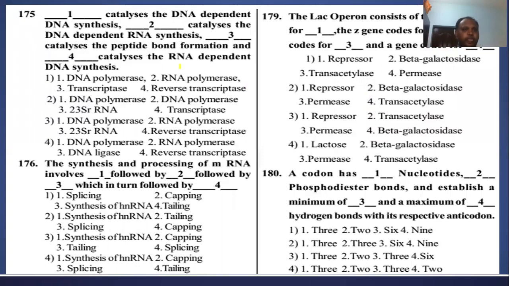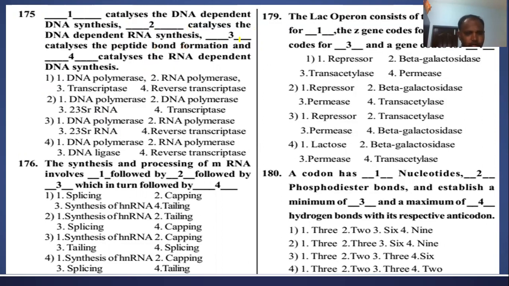Next we see this question, I think we already discussed it. The enzyme that catalyzes DNA dependent DNA synthesis is DNA polymerase, right? The enzyme that catalyzes DNA dependent RNA synthesis is DNA dependent RNA polymerase, or simply RNA polymerase. The enzyme that catalyzes peptide bond formation is peptidyl transferase.